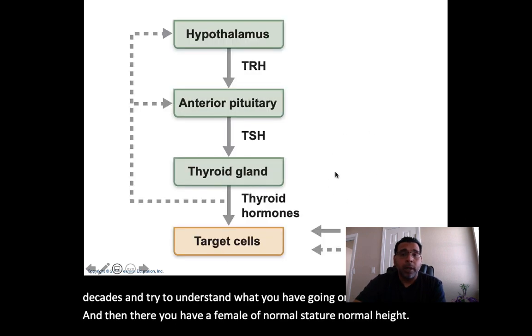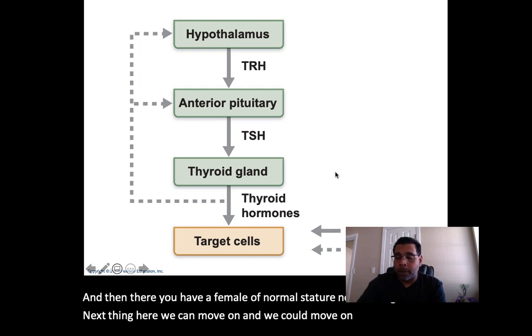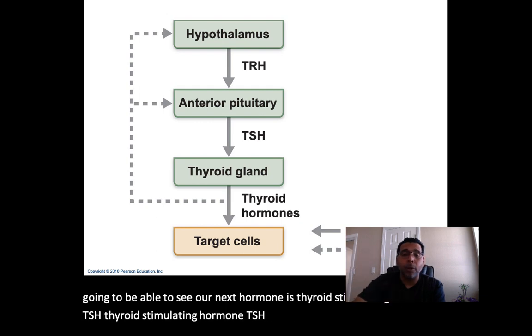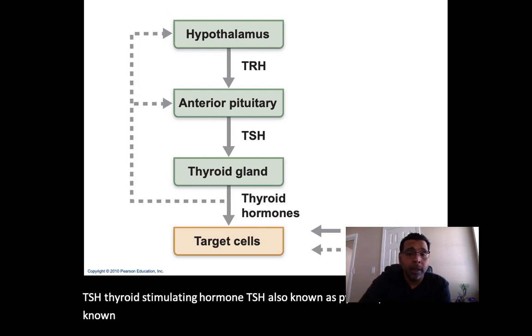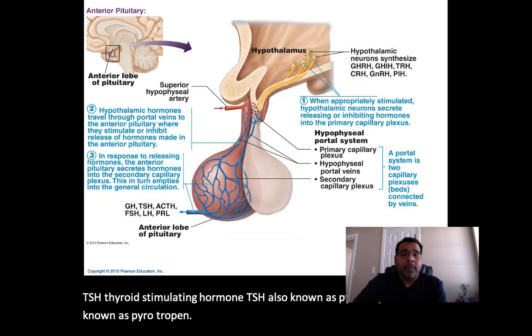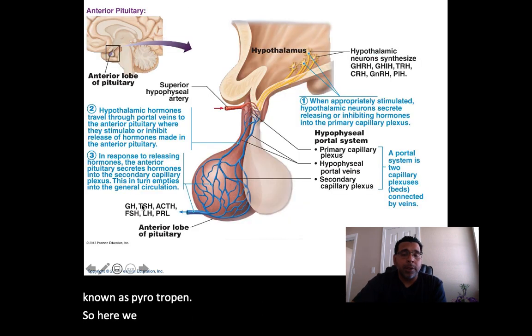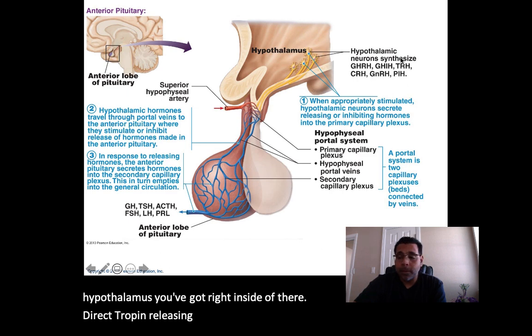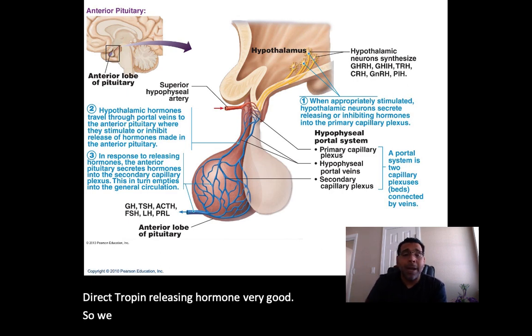Next, we can move on, and here we're going to see our next hormone. Our next hormone is thyroid stimulating hormone, TSH, also known as thyrotropin. So here we've got TSH under the control of TRH coming from the hypothalamus. Thyrotropin releasing hormone. Very good.